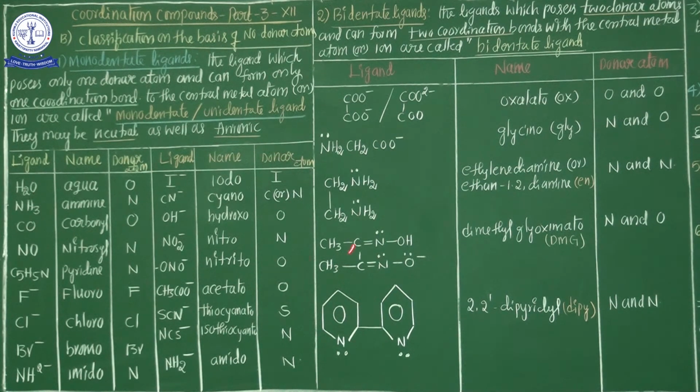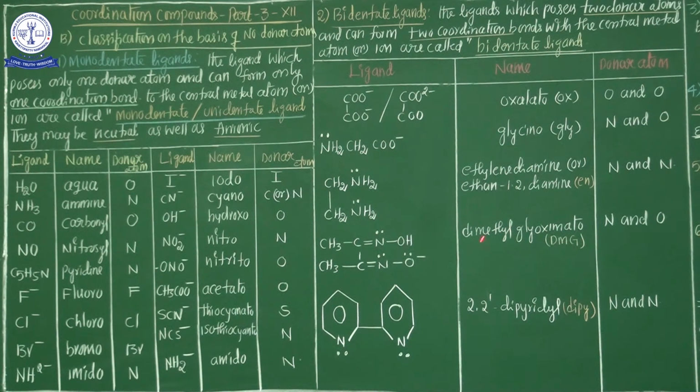Next, one more example: CH3C=NOH, CH3C=NO. This compound is dimethyl glyoximato, simply DMG. DMG is also a bidentate ligand. What is the full form of DMG?